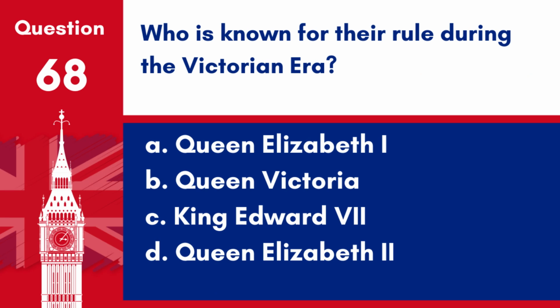Question 68. Who is known for their rule during the Victorian era? A. Queen Elizabeth I. B. Queen Victoria. C. King Edward VII. D. Queen Elizabeth II. Answer: B. Queen Victoria. Queen Victoria, whose reign lasted from 1837 to 1901, is known for the Victorian era, a period of industrial, cultural, political, scientific, and military change within the United Kingdom.